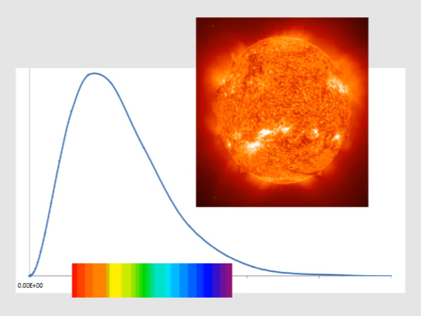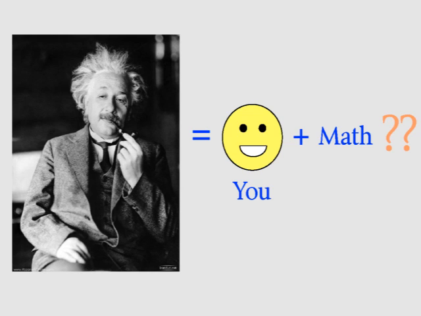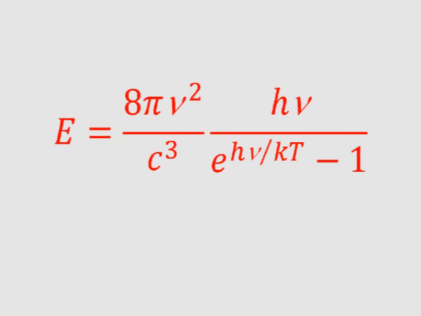But right now what I want to do is show you the math behind how we got that first important equation. I'd love it if some of you watching this video someday make discoveries of your own, and in order to do good science, it's important to understand how scientists use math. So, I mentioned in the earlier video that Max Planck developed this equation, called the Planck equation, to explain blackbody radiation, and now I want to explain how he came up with it.